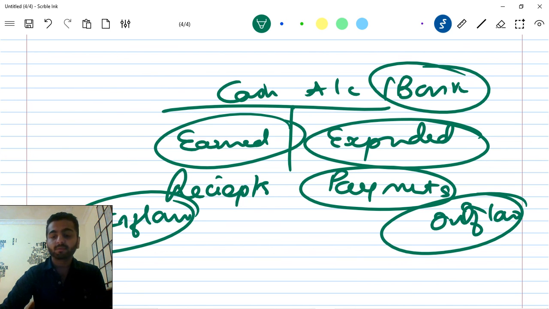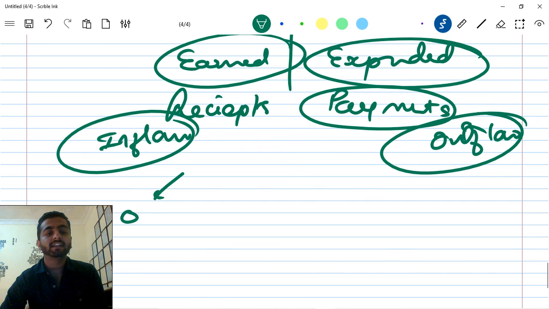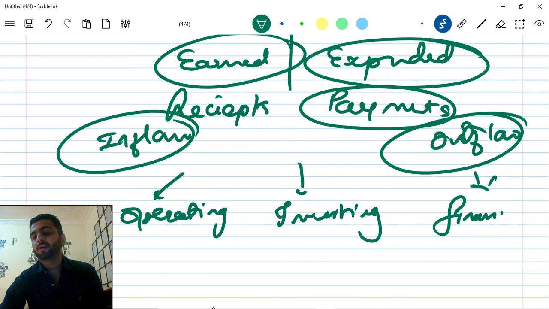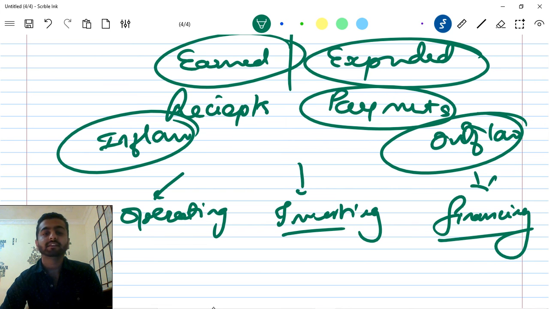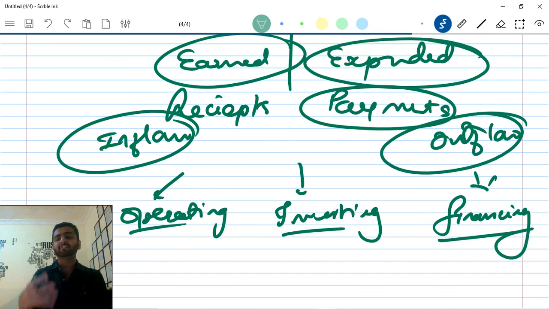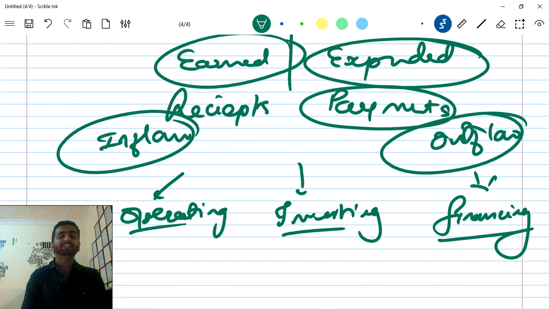Okay, so there are three components in this: operating, investing, and financing. For operating, as in day to day, what is required for the business. Operating cash flows are those which involve normal business. So these are day to day expenses. Like for classes, it will be printing and stationery, the markers, these tablets, the pen for the tablets. Day to day expenditure.